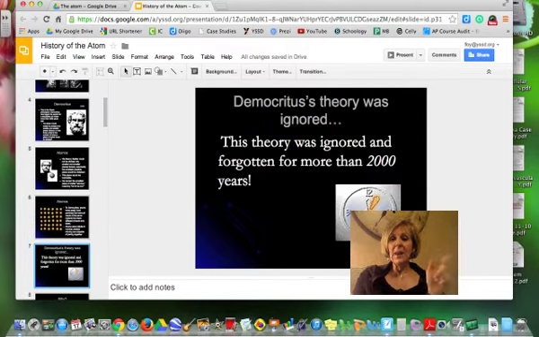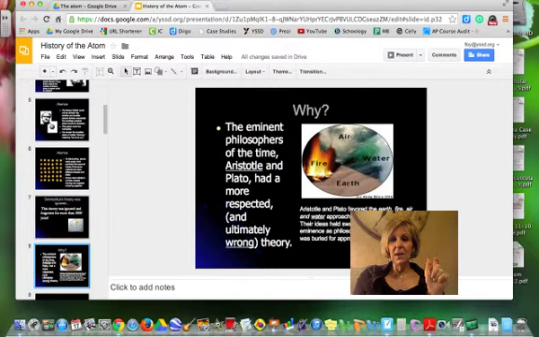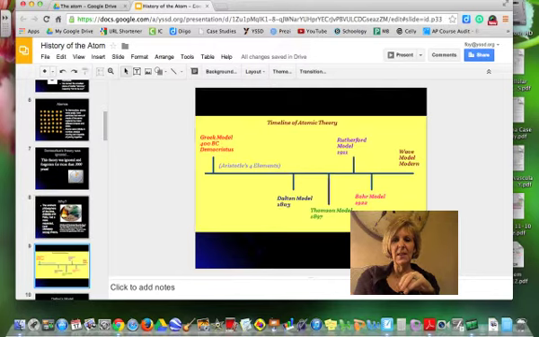But his theory was basically ignored for 2,000 years because at the time there were more popular philosophers named Aristotle and his student Plato, who had a more respected theory that was wrong, but was held on to for a long, long time. Aristotle and Plato favored an earth, fire, wind, and water approach to nature, and we know that is not true.